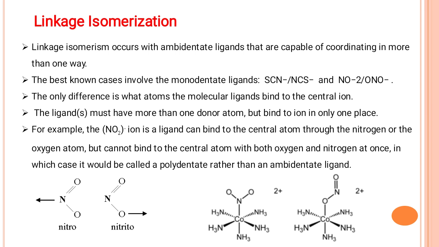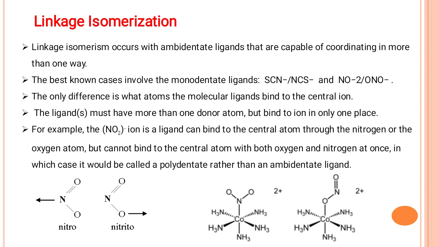Similarly, SCN or NCS is also called an ambidentate ligand. To the central metal ion, either S can coordinate or N can coordinate. In both cases, the oxidation state, coordination number and valency everything remain the same. Only the coordinating, attacking atom of the same ligand is different. These types of ligands are called ambidentate ligands.